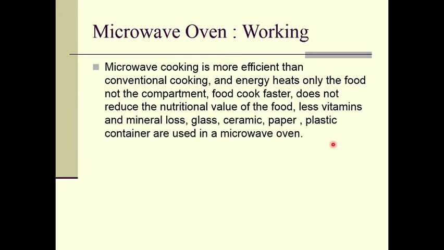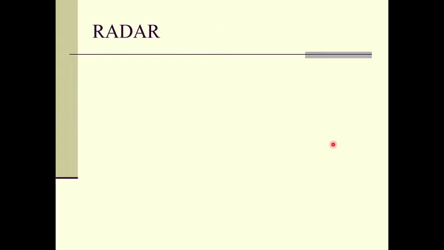Glass, ceramic, paper, and plastic containers are used in the microwave oven. We will not use metallic containers, because metals reflect the microwaves back, and therefore we use glass, ceramic, paper or plastic containers only in the microwave oven.